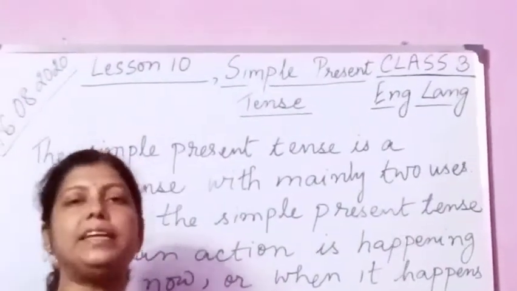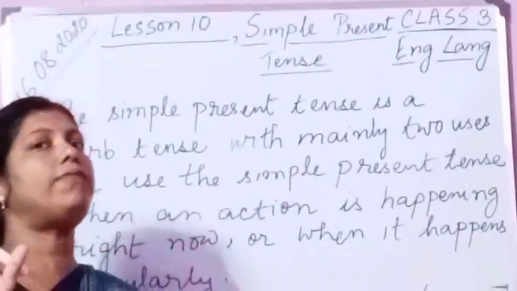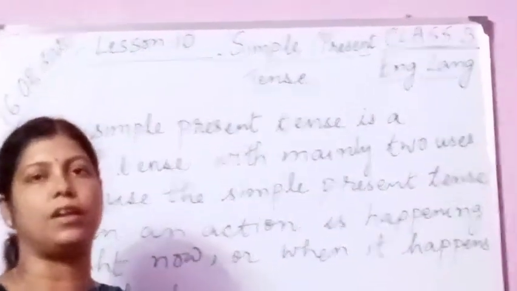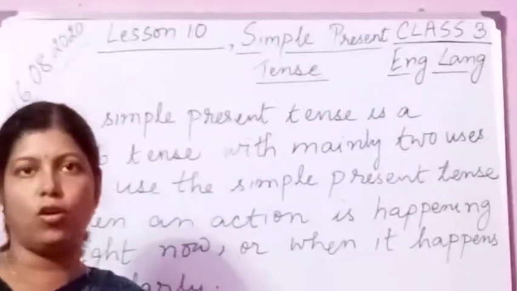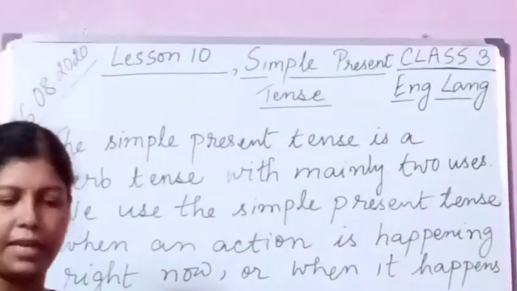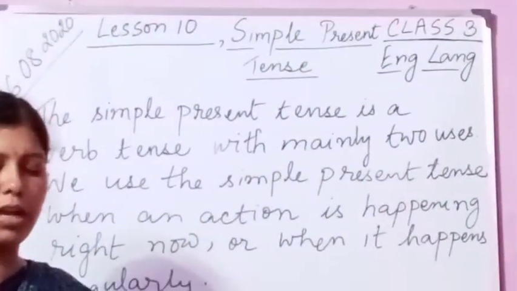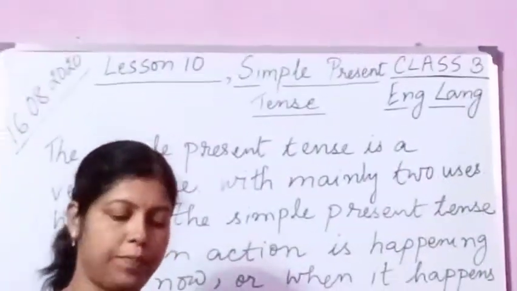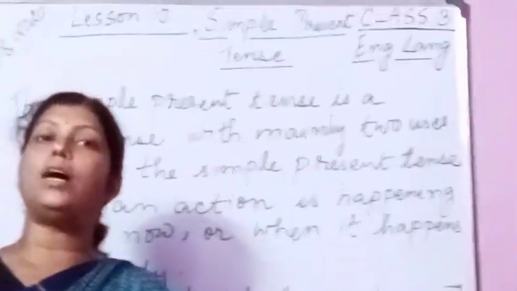Mahesh got into a fight yesterday. Here we are talking about past tense. Here no present tense is there. So this sentence is wrong. Okay? We are not talking about this sentence. Here we are not talking about anything that happens always or regularly. You have to see the verb. The most important thing is you have to see the verb in the sentence. Okay?